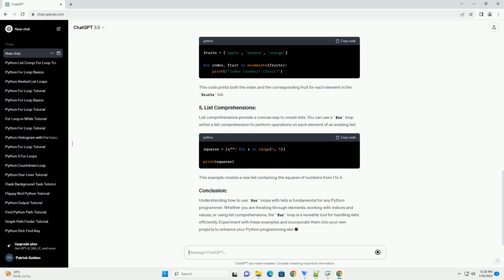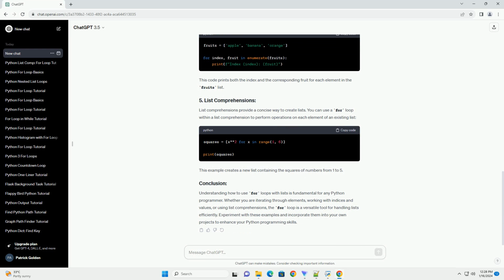You can also use the range function to generate a sequence of numbers and iterate through it using a for loop. This is especially useful when you need to iterate a specific number of times. Here, range(1, 6) generates numbers from 1 to 5, inclusive, and the loop prints each number in the sequence.